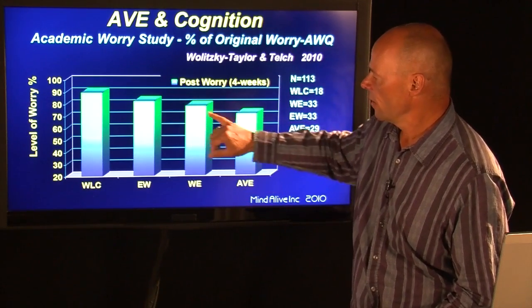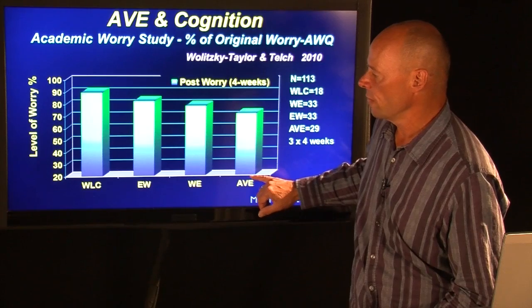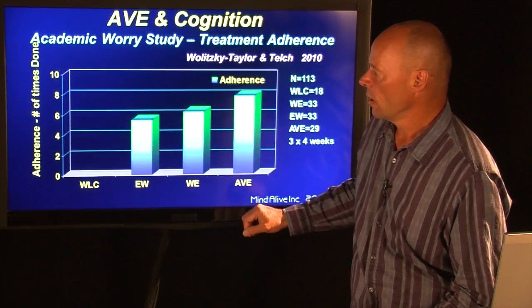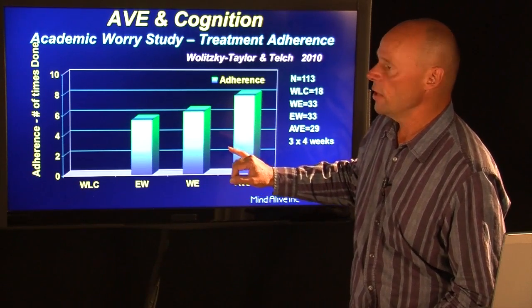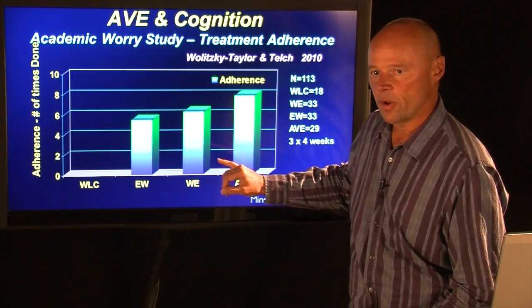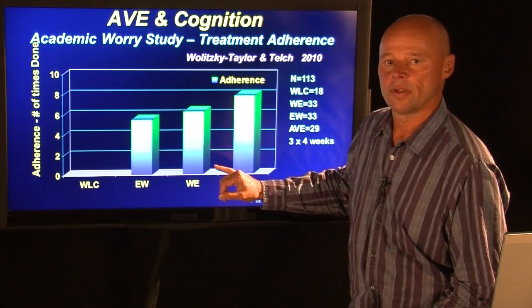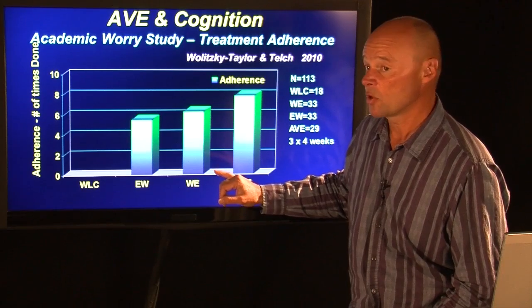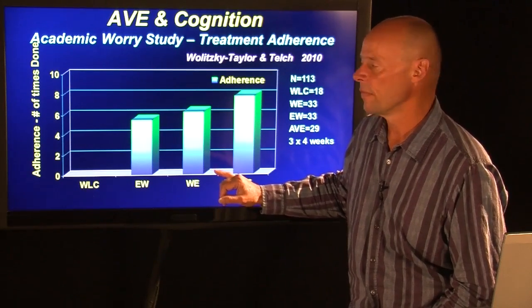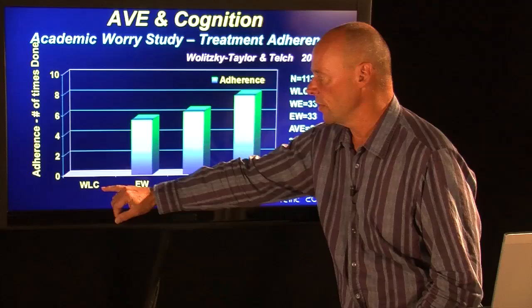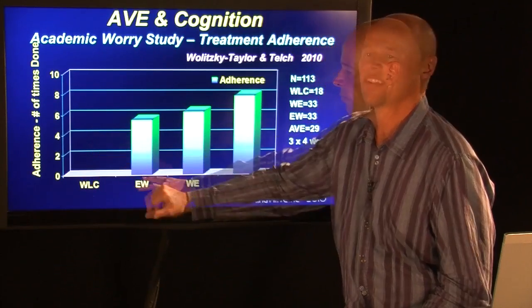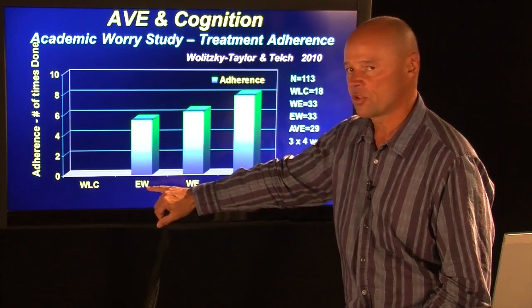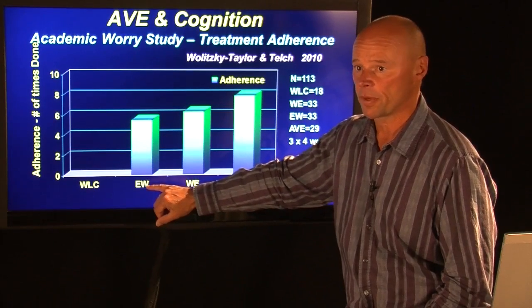And we can see here that the David system was more effective than any other approach to dealing with worry. But we can also see when it comes to adherence, adherence is very important. If you have a great method of treating yourself, but you don't ever use it because it's inconvenient, then there's not much point in having that treatment protocol. Of course, the waitlist controls didn't have to adhere to anything, so they're out of the graph. The expressive writing group had the poorest result in terms of adherence because writing about your worry takes time and it's not a pleasant topic.